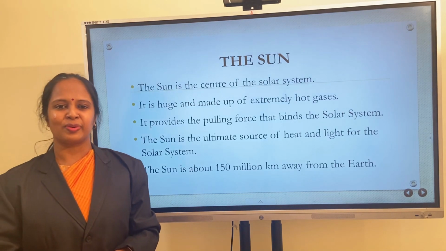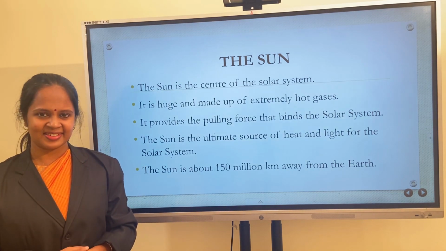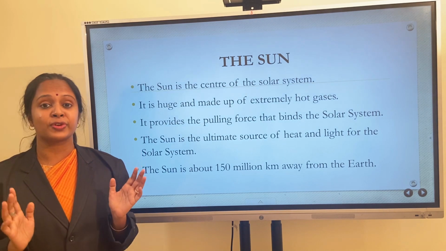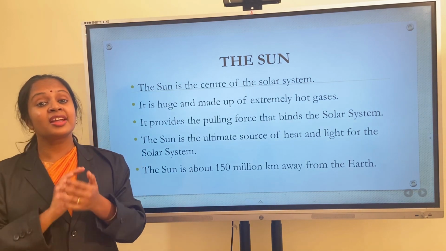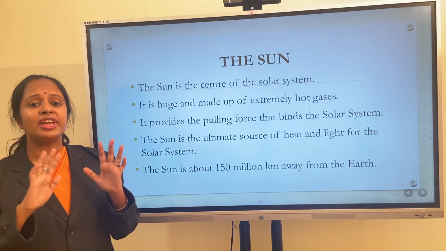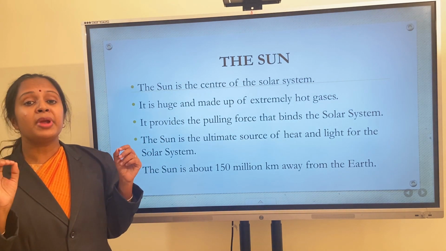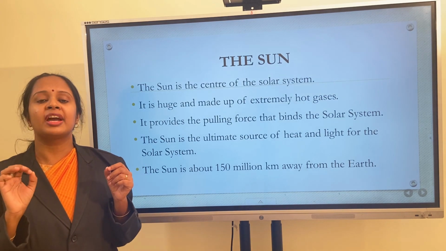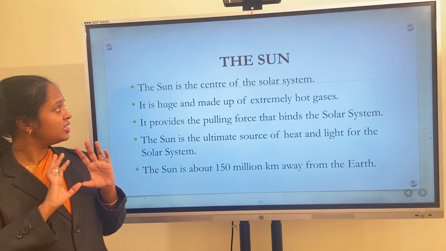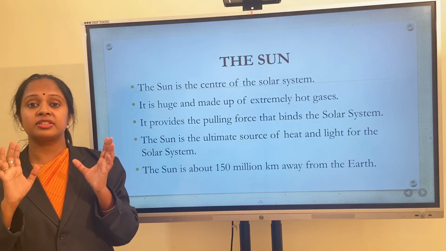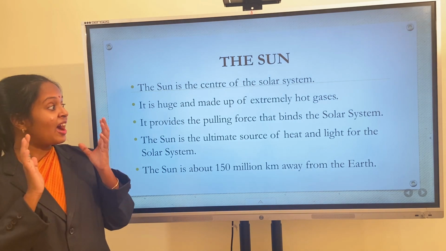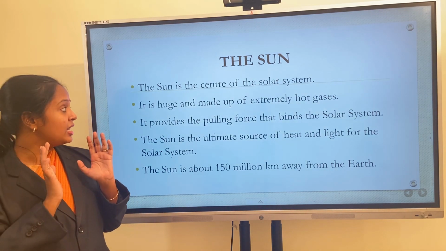Our last topic for today is the sun. The sun is the center of the solar system. Sun is the head of the solar system. It is very big and made up of extremely hot gases like hydrogen and helium.